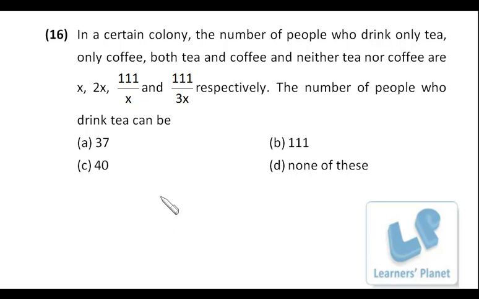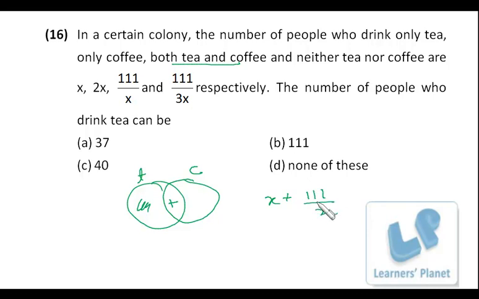If we draw a Venn diagram, this is tea, this is coffee. So the tea circle will be what? Only tea, that is this portion, plus this portion, that is tea and coffee. So we have to find the number of people who drink tea. That will be only tea, that is x, plus tea and coffee, so both tea and coffee is 111 by x. So these are the total number of people who drink tea. Now this is the total number of people, that means x should be a factor of 111.